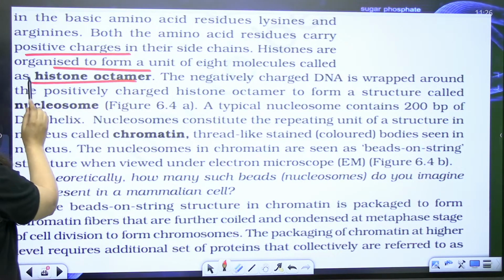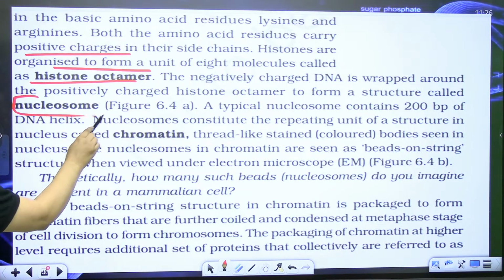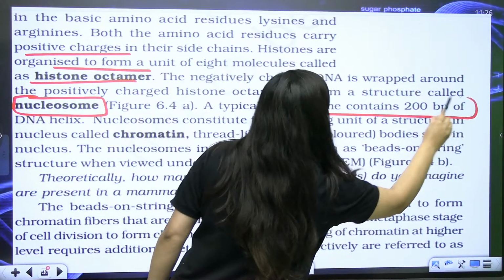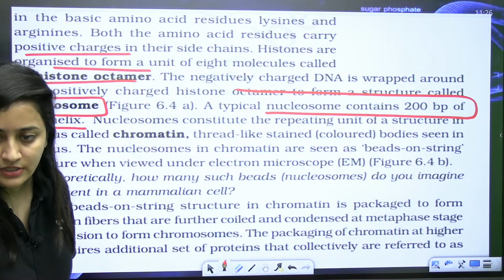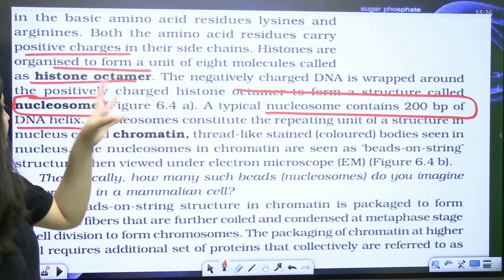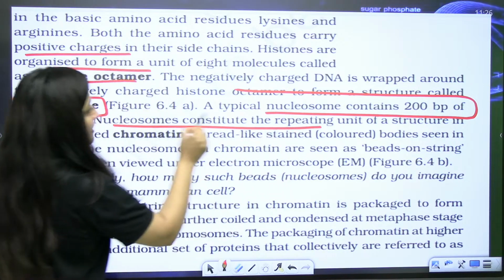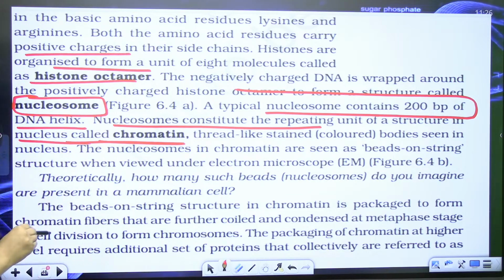Histones are organized to form histone octamer. The DNA will further coil over it and form the nucleosome. So a typical nucleosome contains 200 base pairs of DNA helix. Important information, right? 200 base pairs of DNA helix. And then nucleosomes constitute the repeating units of structure in the nucleus called chromatin.